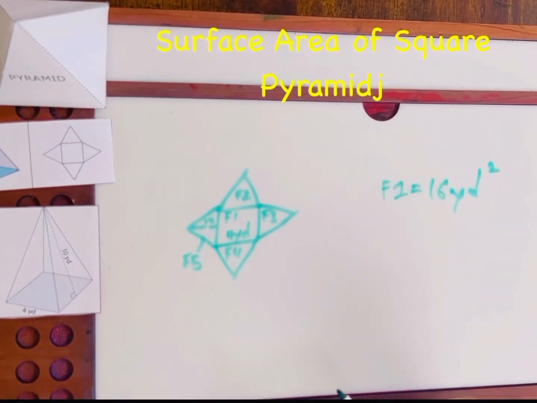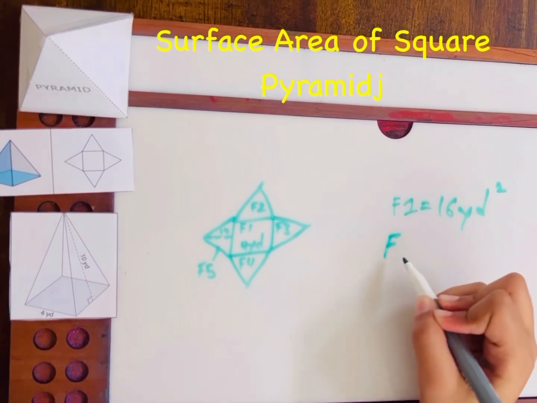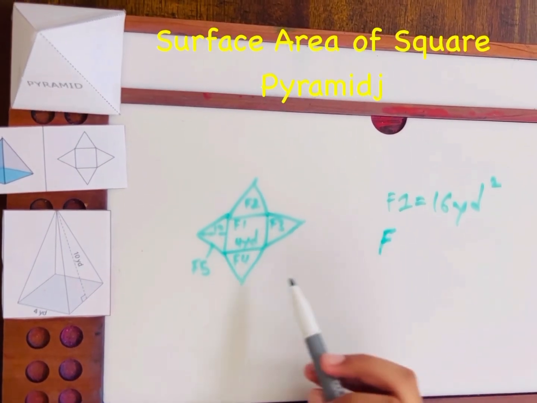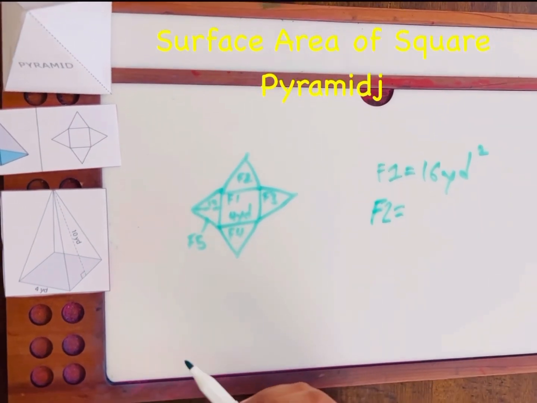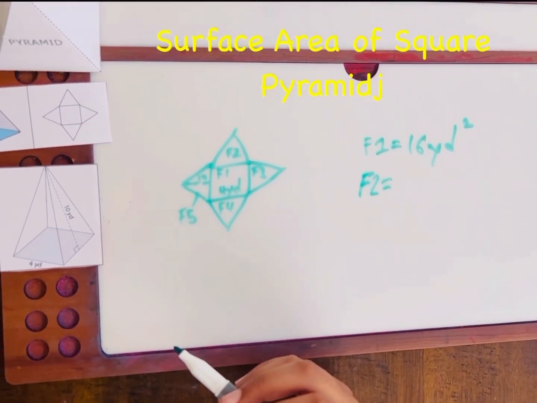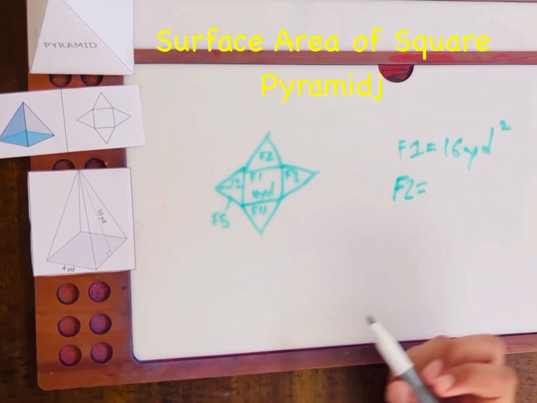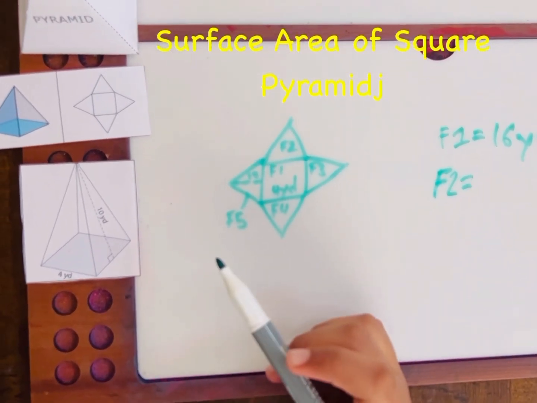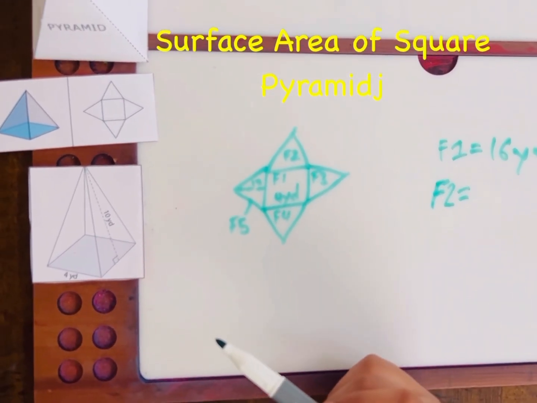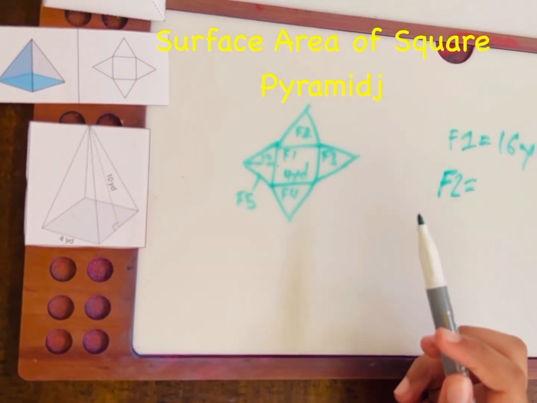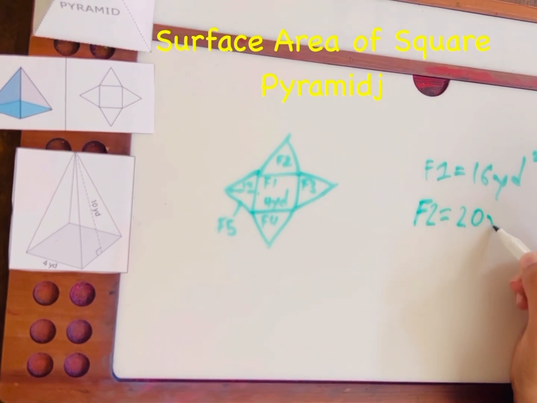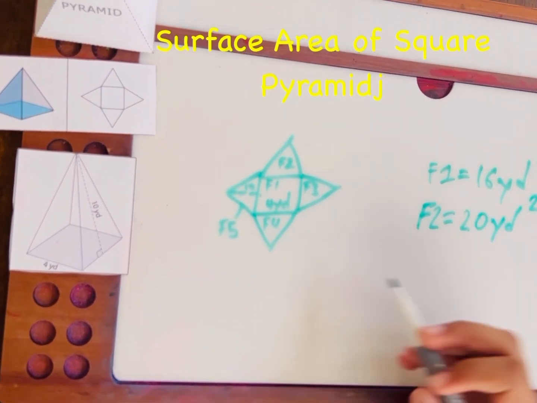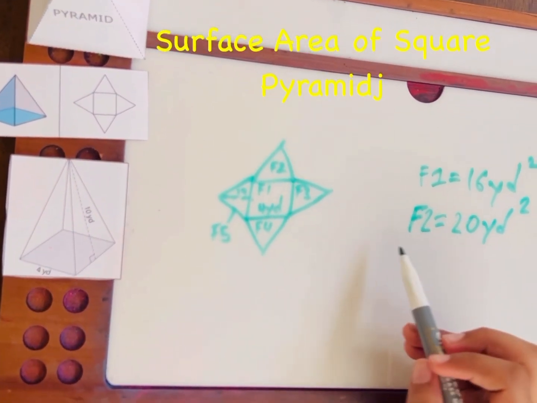Now, we're going to be finding the area of faces 2, 3, 4, and 5. I'm just going to be writing face 2. So face 2 is a triangle, and we already know how to calculate the area of a triangle. It is BH divided by 2. In this scenario, the height would be 10, base would be 4. 4 times 10 is equal to 40. 40 divided by 2 is equal to 20. We got 20 yards square. However, there are 4 of these. There are 4 of them.